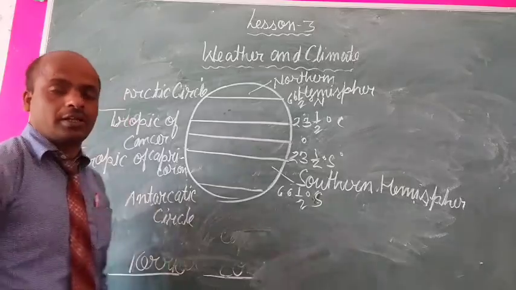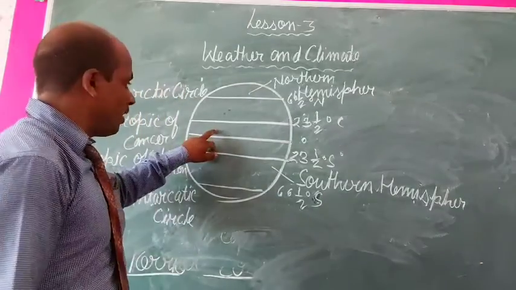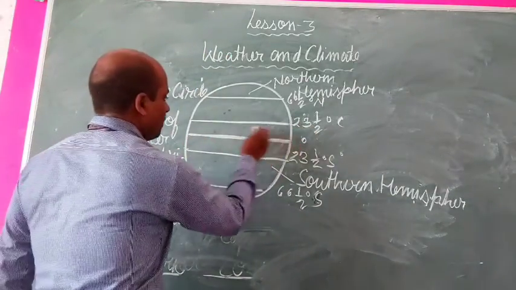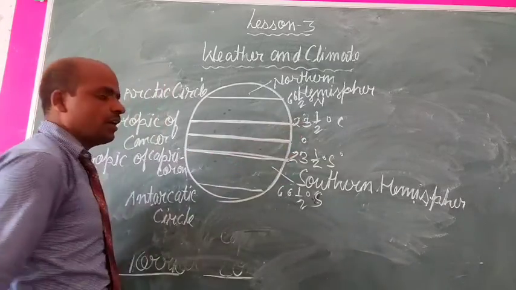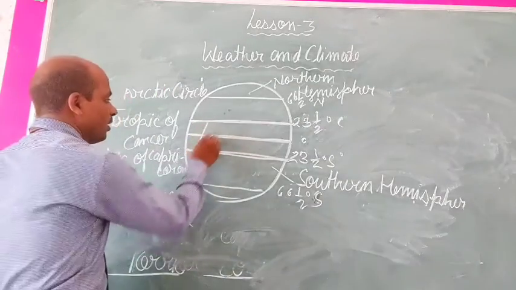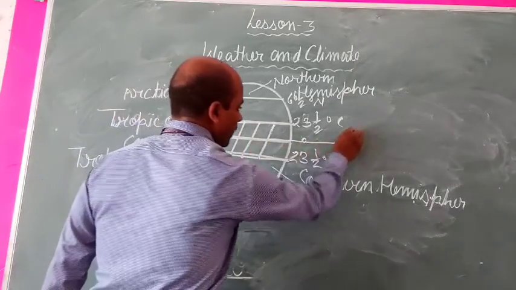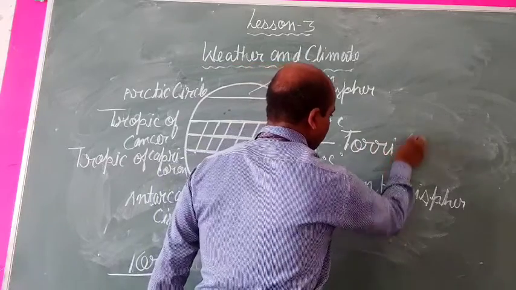So, students, there are many zones found on the earth on these parallel lines. From the equator toward 23 and a half degrees north and south, it is the torrid zone, that is called the heat zone.